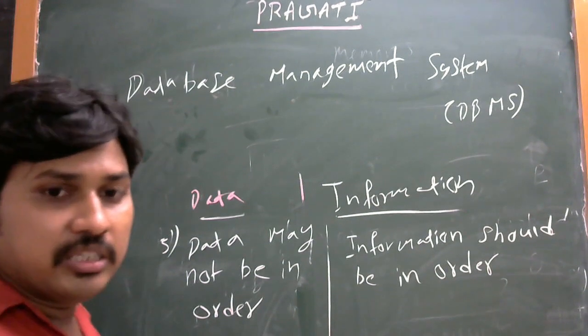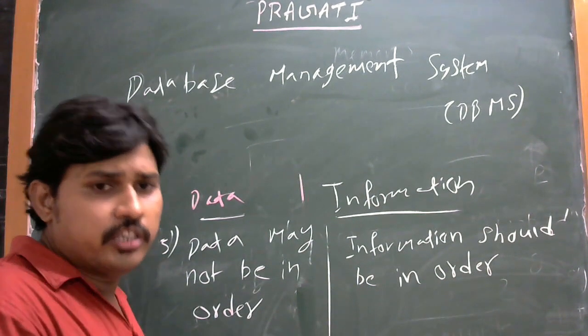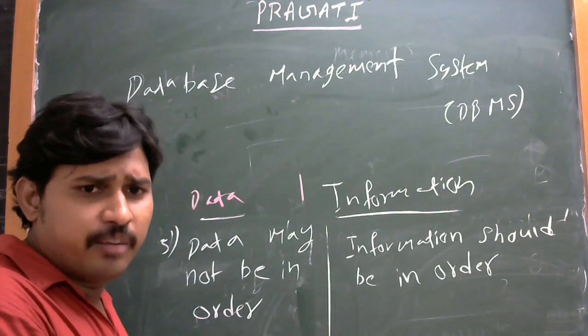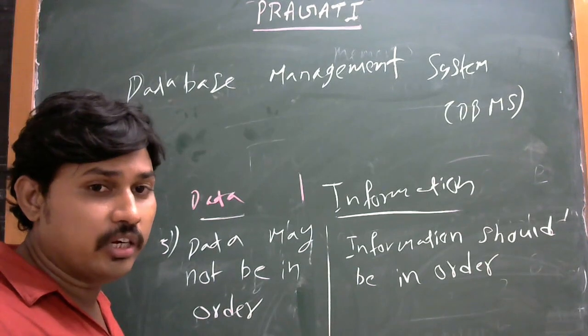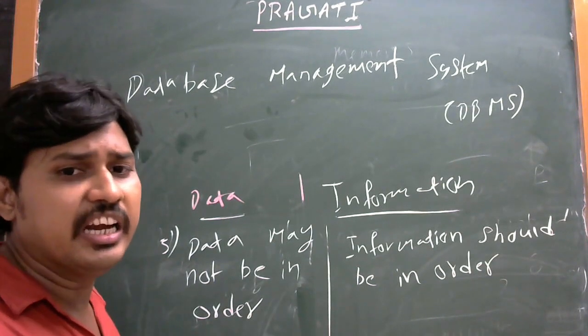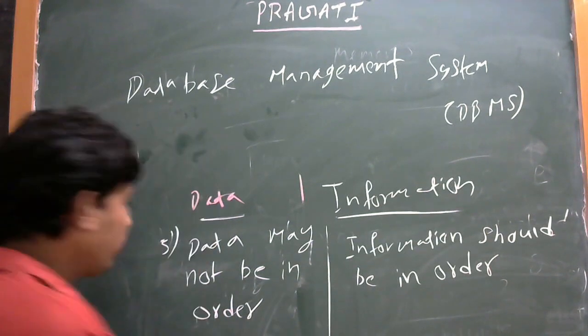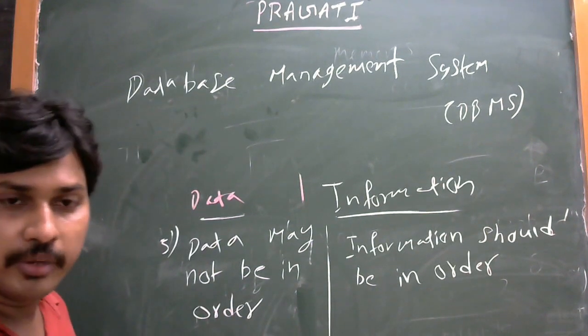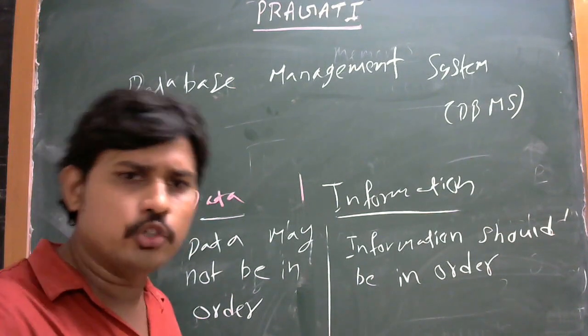Why? Because the user can create data by his own choice. He can create an order or not. But information is in order. Why? Because the user can share the data in a clean and neat way. That's why information is in order. The data cannot be in order. Why? Because, for example, multiple users are creating data by their own choice.